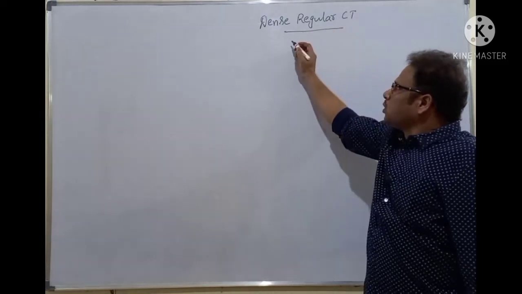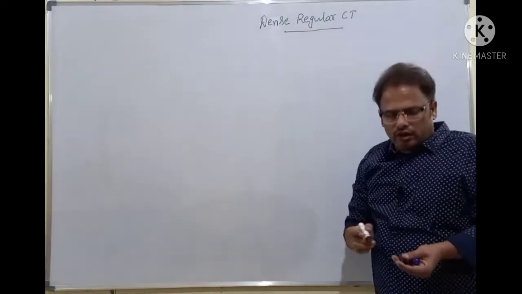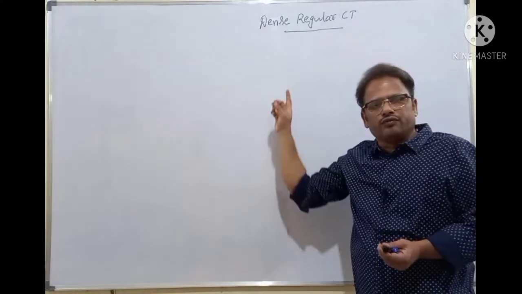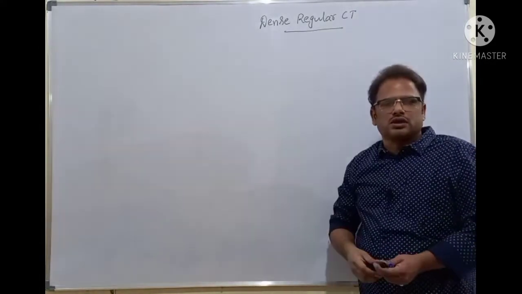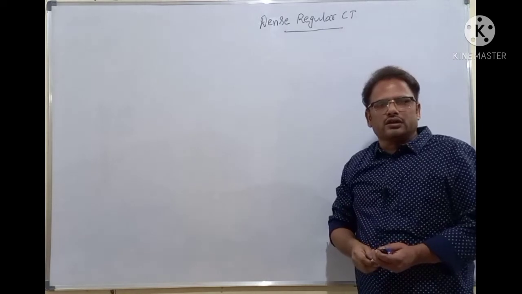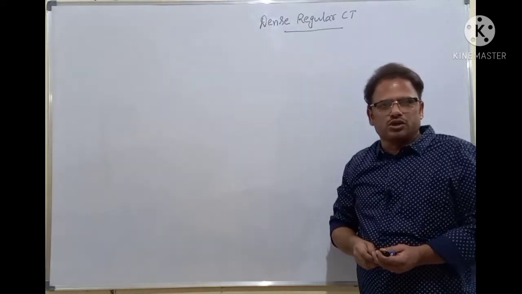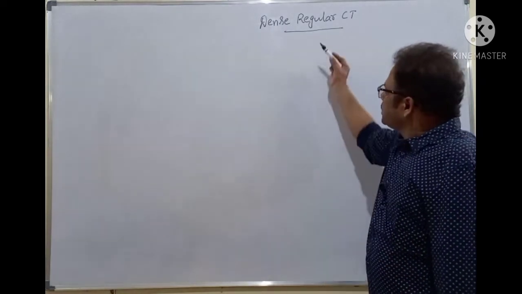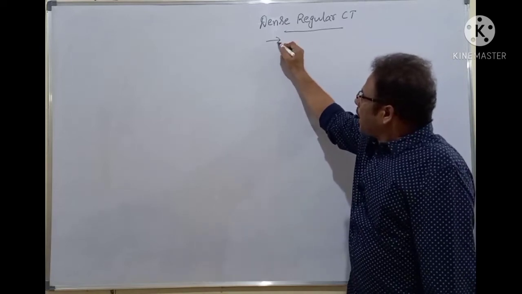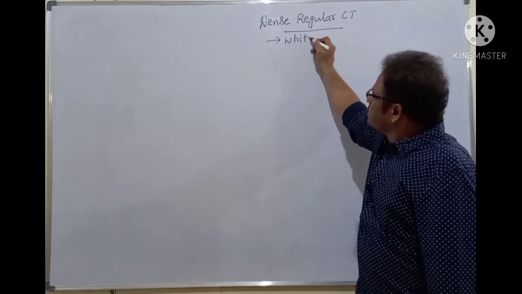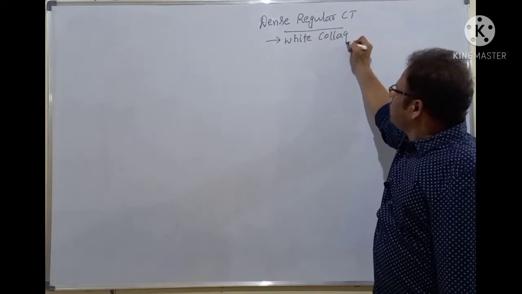Here, these are made of both dense regular and dense irregular. Both are made of which fibers? Collagen fibers. And both are white in color. That's why they're called white fibrous connective tissue. Just now I told you, isn't it? That is, these are also made of the white collagen fibers.